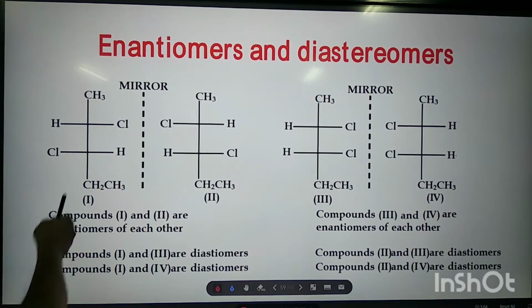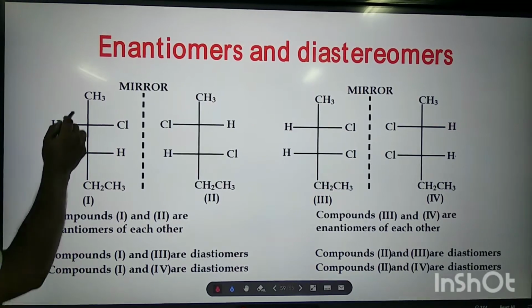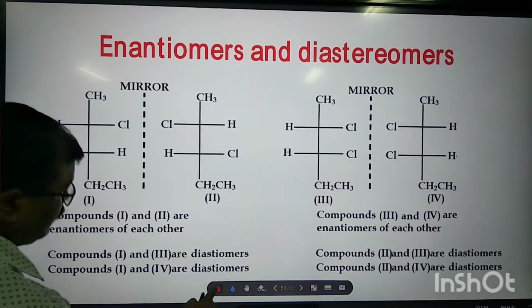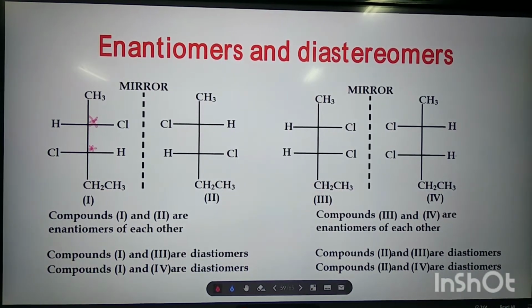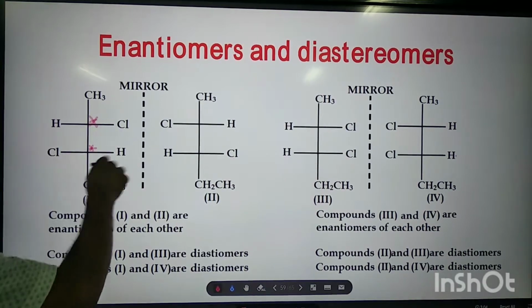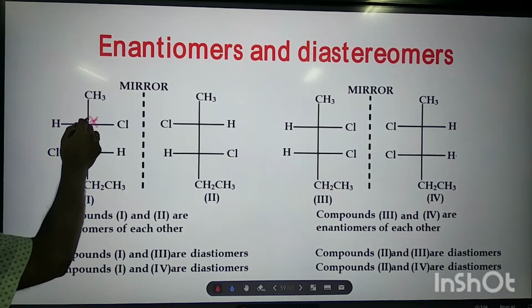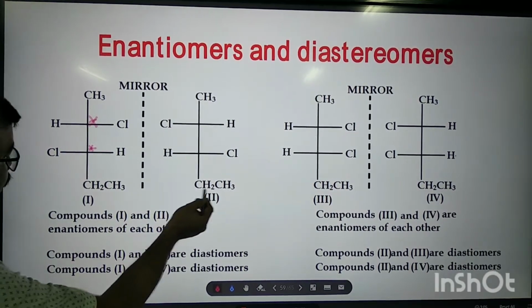Suppose this compound. This is 1, 2, 3, 4, 5. This is one chiral carbon and this is one chiral carbon. This is a molecule having 2 chiral carbons. This is 2,3-dichloropentane. And this is the mirror image of this.